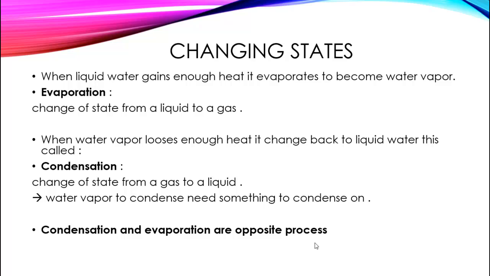After that we talked about the changing of states of water: from solid to liquid by melting, from liquid to water vapor by evaporation, from liquid to ice by freezing, and from water vapor to liquid again by condensation.